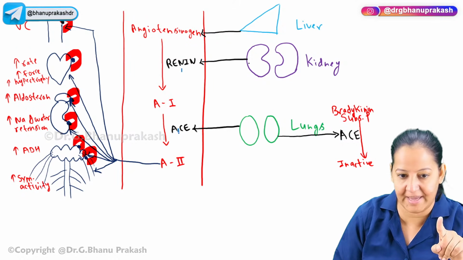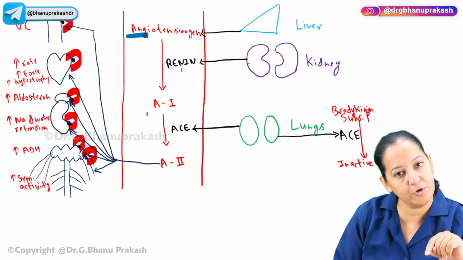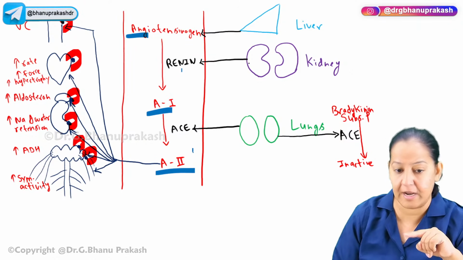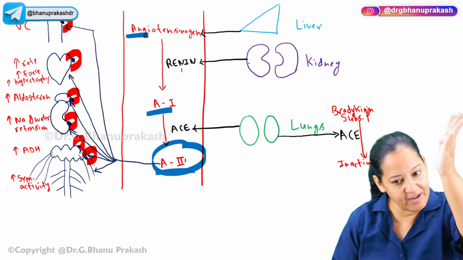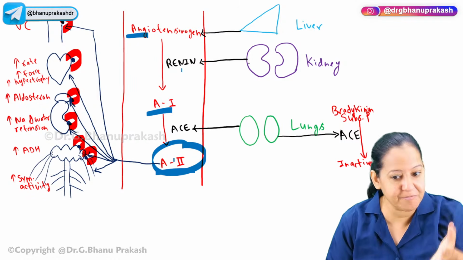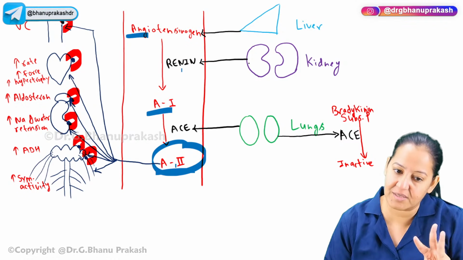We are not inhibiting the ACE. So, angiotensinogen is getting converted into angiotensin 1. Angiotensin 1 is getting converted into angiotensin 2. Angiotensin 2 is formed, but where will it go and act? Where it acts, we have blocked. So, we have blocked the receptor of angiotensin 2. So, the third drug is angiotensin receptor blocker.